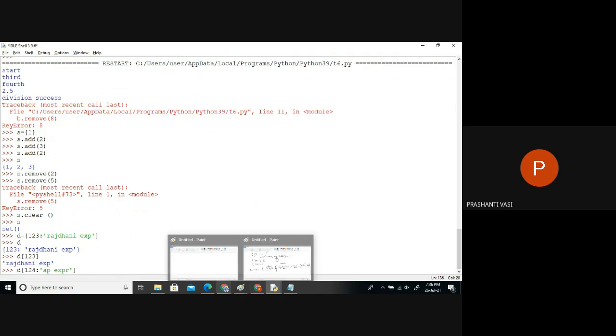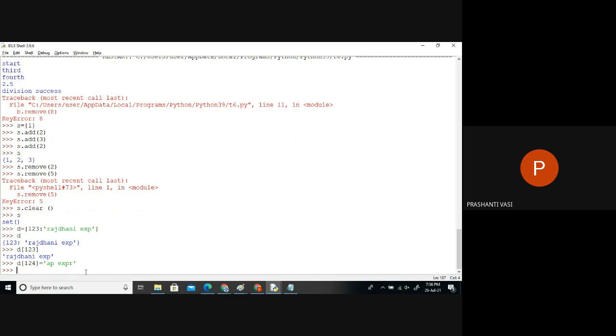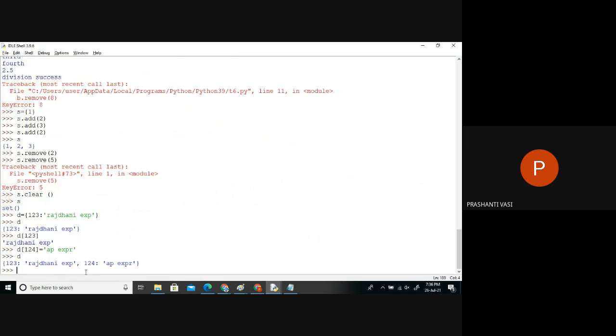But here we have to just see, instead of the colon symbol, while assigning, we are going to use the same symbols we are using. Like D of 1234 is assigned with which name? We are adding AP Express as the value for it. Now if we just print, a new key and value pair is added. So this is a pair of data, a key and a value.